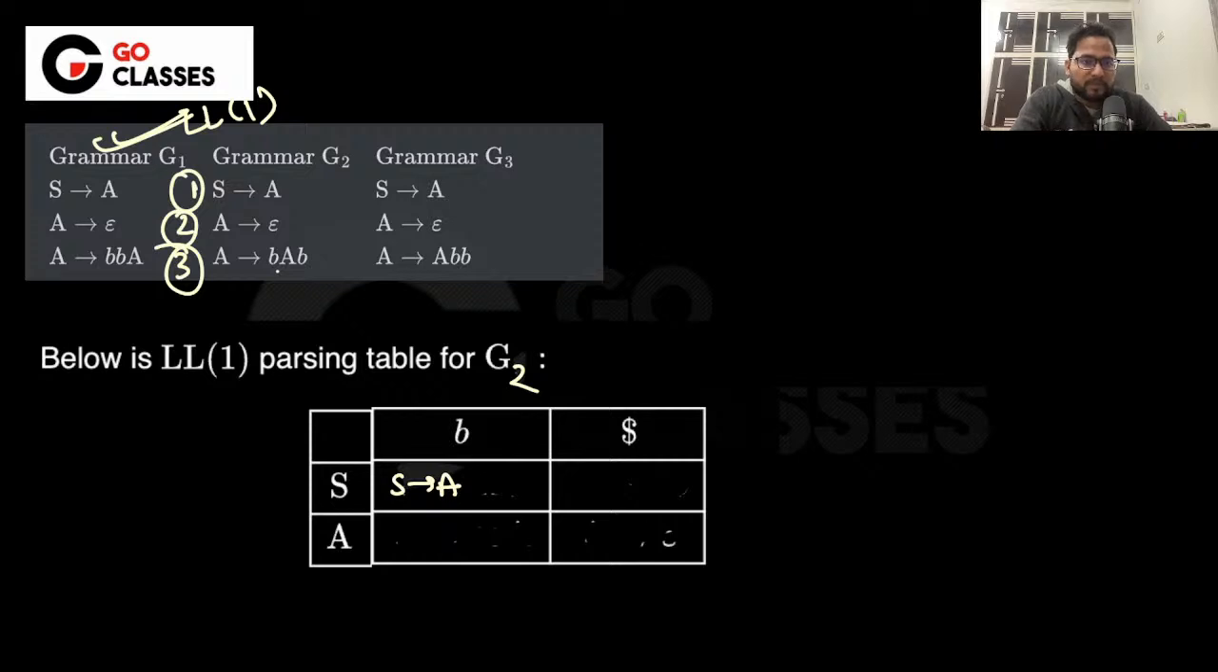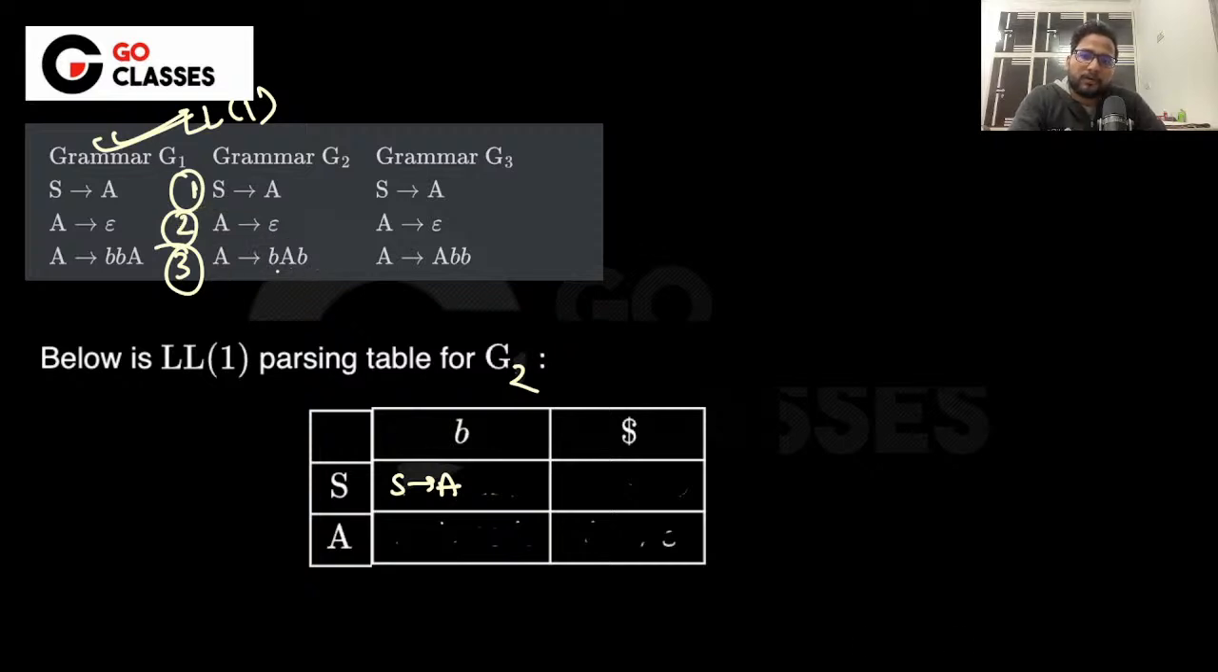So if epsilon is replaced with VB, then the parser will be confused what to take. Yes. So first tell me that this particular production A to epsilon will go at which place? This will go under where? Follow of A, right? Okay, follow of A. So this will go to follow of A, which is basically B, right?